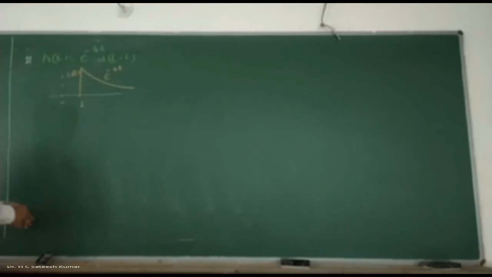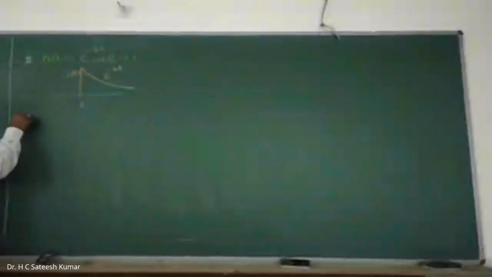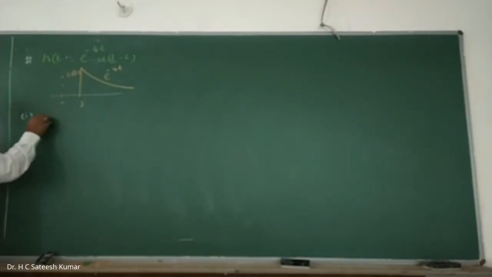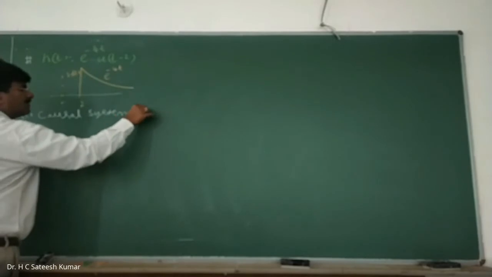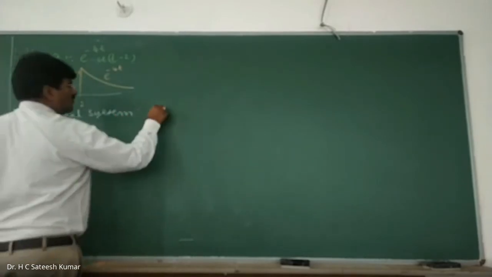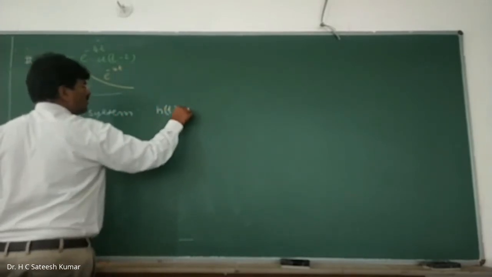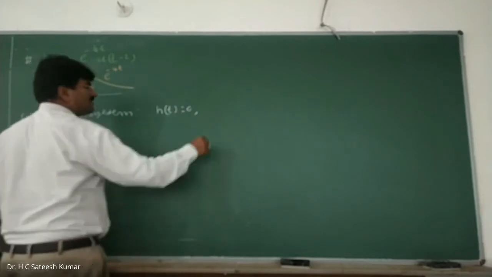So very simple one. He has asked this question for 6 marks. First, you should give the reason. Don't just say causal, memoryless, stable. You should give the reason. If it is a causal system, why? Because h of t is equal to 0 for t less than 0.